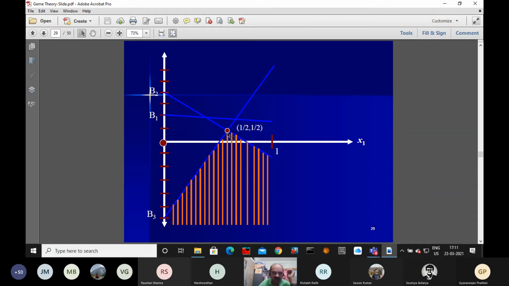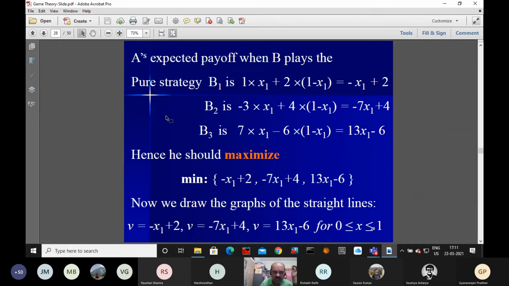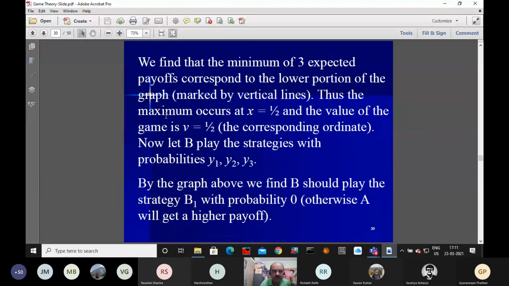Okay. So now what about B1? B1 we have not used. So B1 is not useful. In the above we are talking about the lower envelope. For this type of game, we consider the lower envelope, not the upper envelope. So the lower envelope gives the solution, this point of intersection, but this upper one is not useful. And we are interested to know the optimal strategy for the player B.